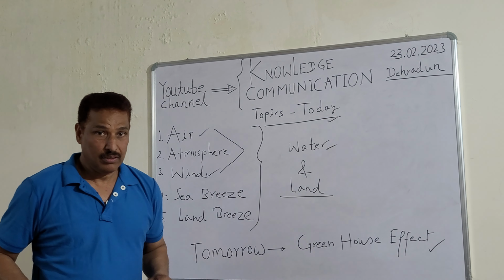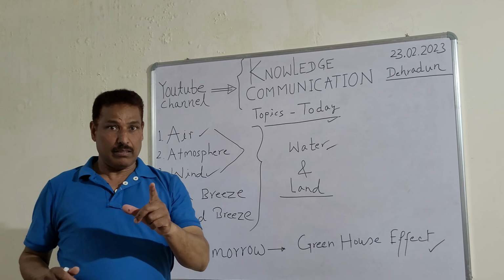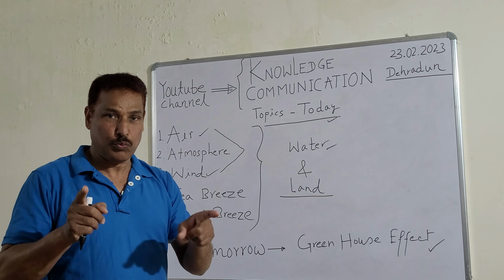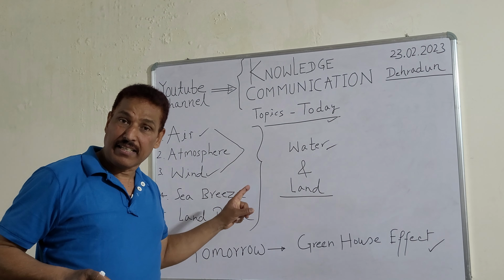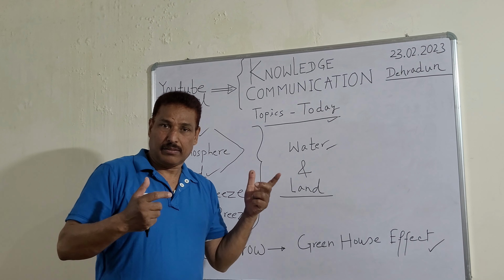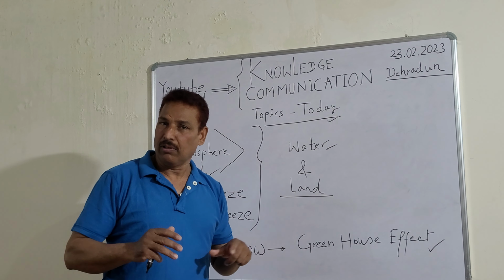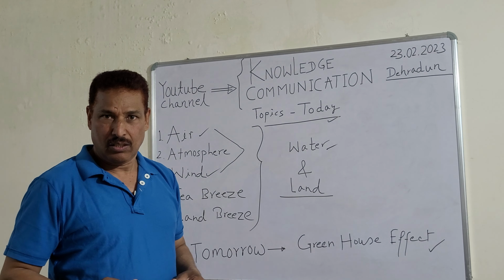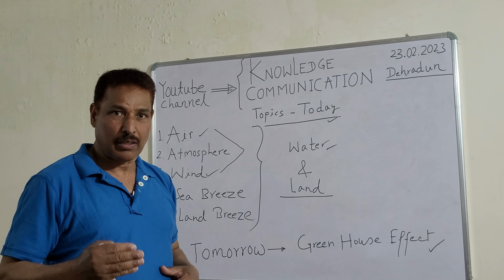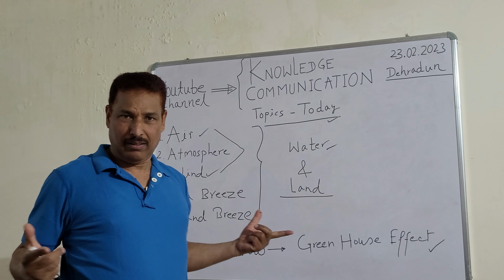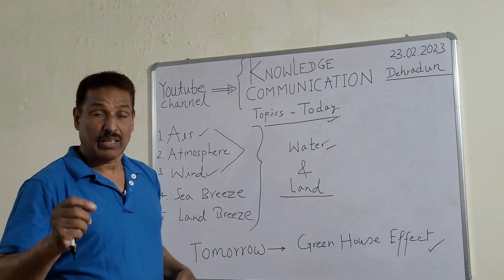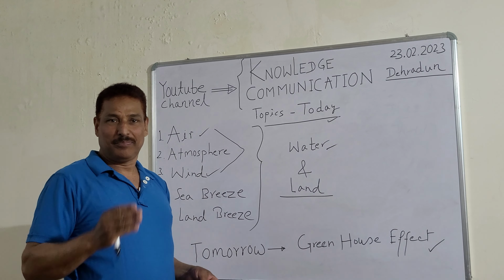What will happen? The air in daytime, I am describing the daytime, note this point, daytime. Land is getting hotter and hotter and hotter. What will happen? The atmosphere, the air in contact with land will get warmer, warmer and warmer. And you know very well, the warm air rises up.